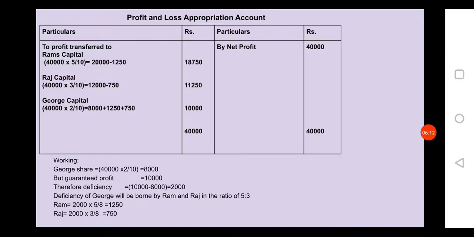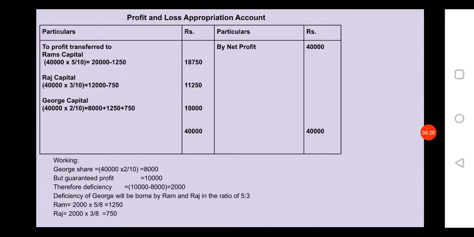Next Raj, 40,000 into 3/10 is equal to 12,000. Next George, 40,000 into 2/10 is equal to 8,000, but the guaranteed profit in the question is 10,000.